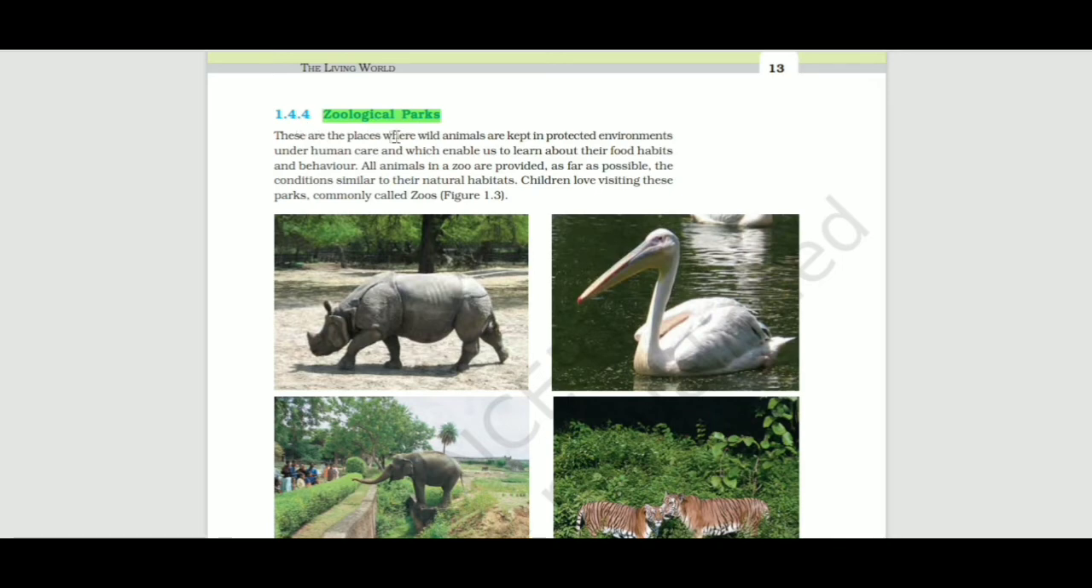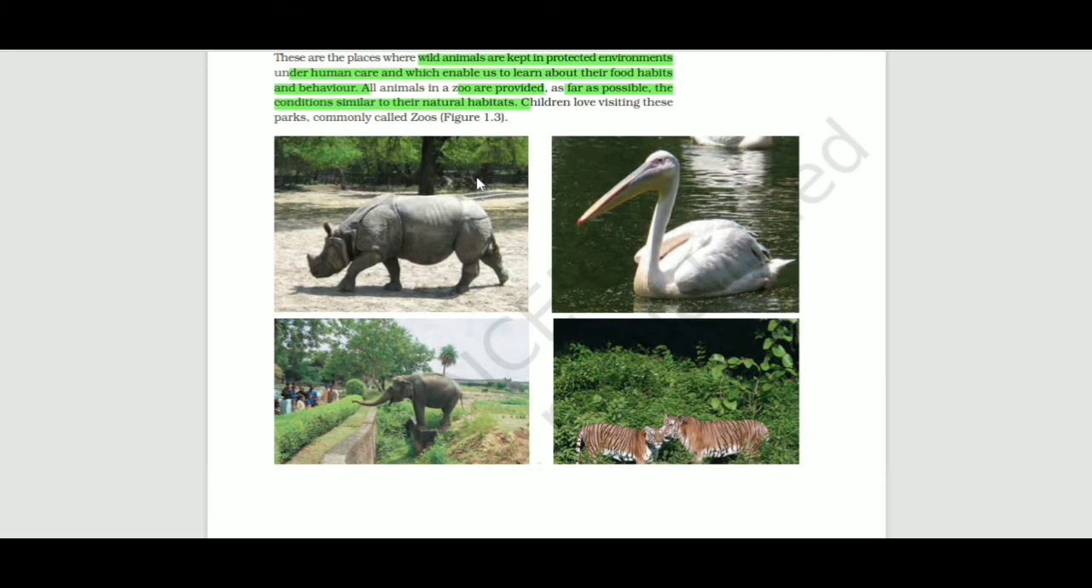These are the places where wild animals are kept in a protected environment under human care, which enables us to learn about their food habits and their behaviors. All animals in a zoo are provided, as far as possible, conditions similar to their natural habitats. Children love visiting these parks, commonly called zoos.